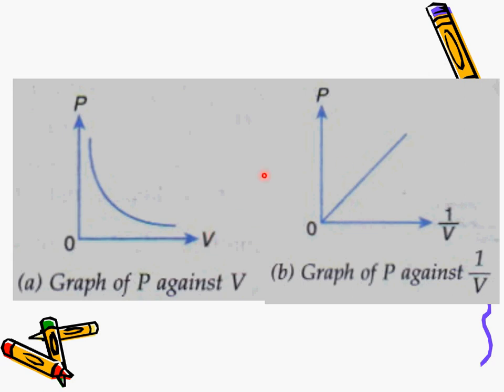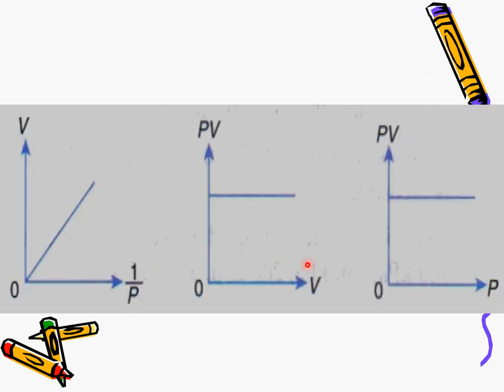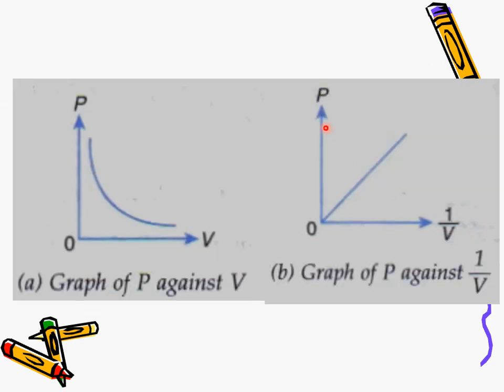If we plot a graph of P against 1 over V, you will get a directly proportional graph. Now if you plot a graph of V against 1 over P, you will get directly proportional as well, just like just now. So for Boyle's law, these two can be interchanged, and you will get the same graph. Let's say V against P, you will also get an inversely proportional graph.